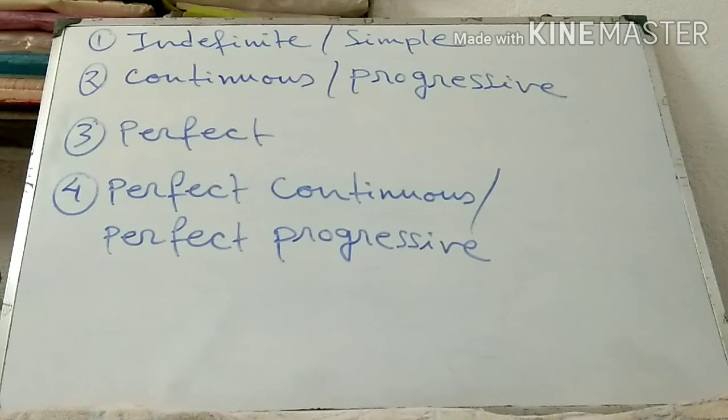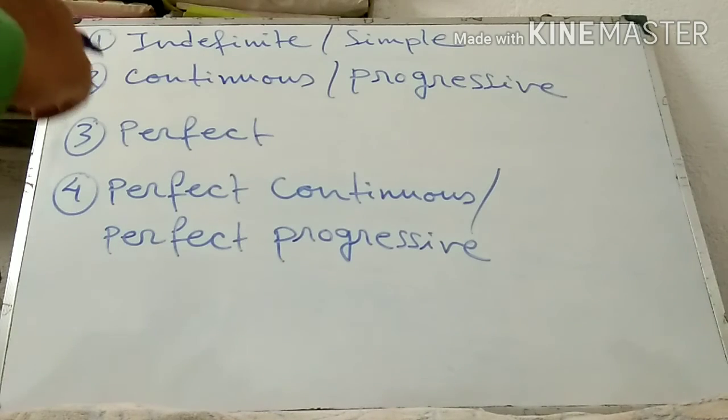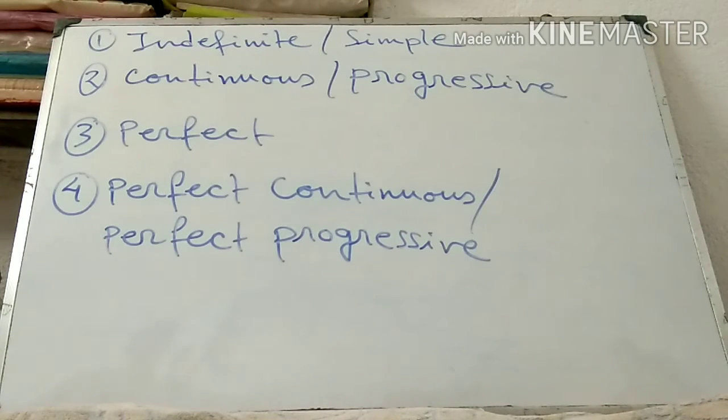That means when I am talking about present tense, then present tense is of 4 types. First one is present indefinite tense or simple present tense. Second one, present continuous or present progressive tense. Third one, present perfect tense. And fourth one, present perfect continuous or present perfect progressive.